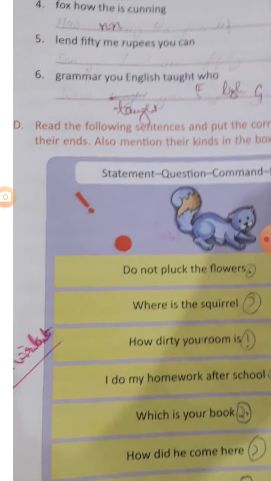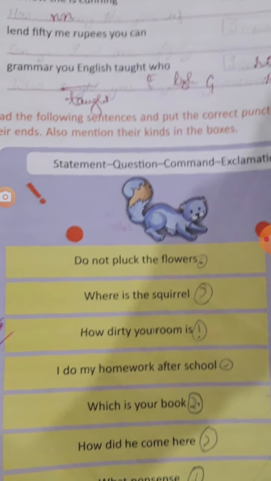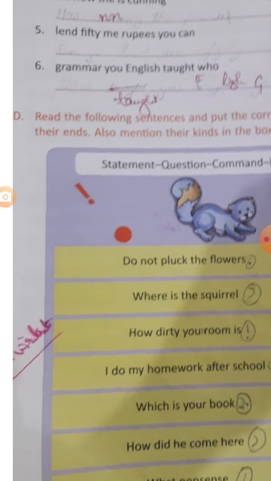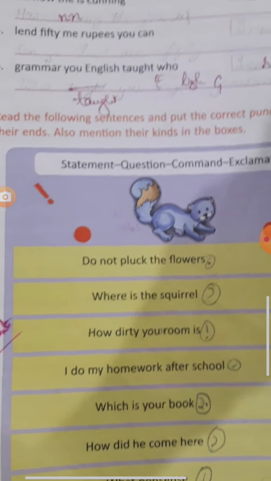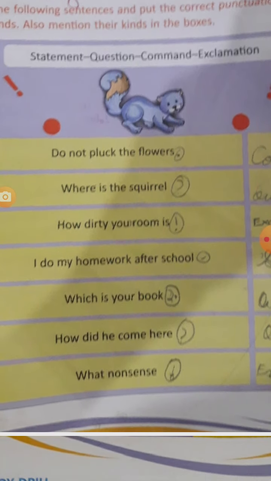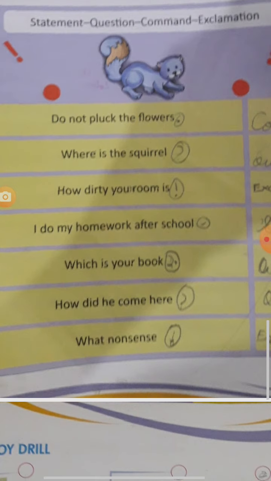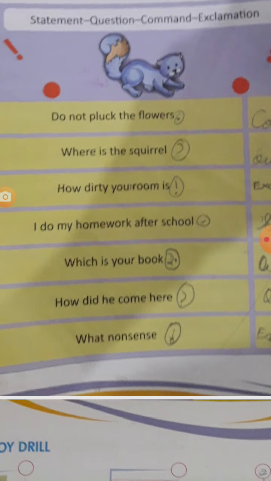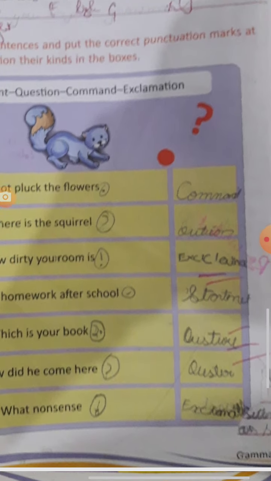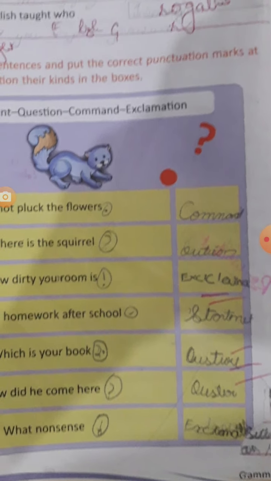Let's do question number D. Read the following sentences and put the correct punctuation mark at their ends. Also mention their kind in the boxes. Here you can see different types of sentences have been given. Here you have to use only the punctuation mark. After that you have to write down what kind of sentence it is.